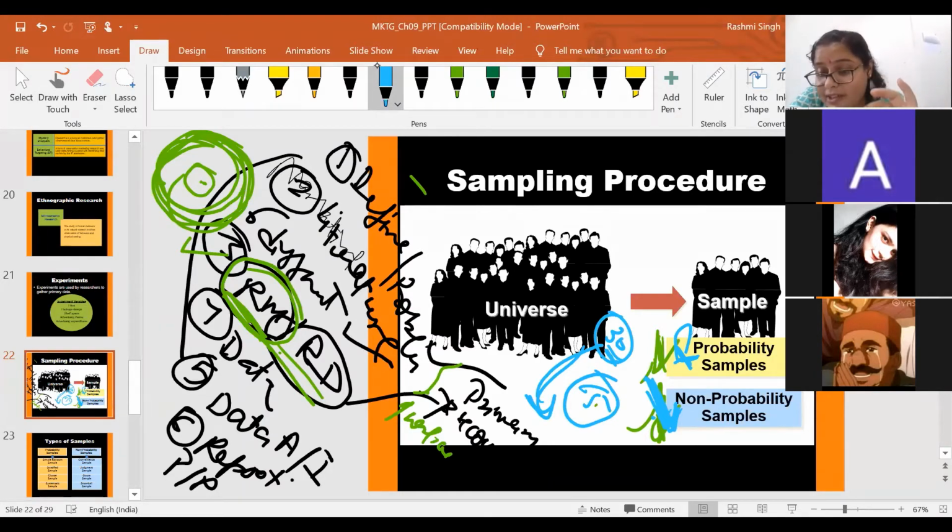But if the researcher is using statistical tools and techniques, then that sampling technique is known as probability sampling. Now we will discuss the different statistical tools and techniques. Usually in probability sampling, there are equal chances of selection of each element in the population.